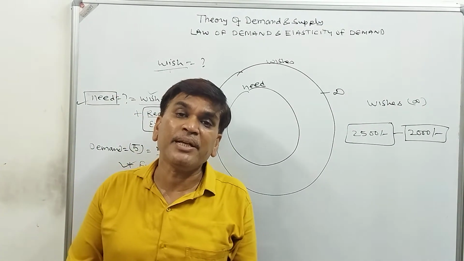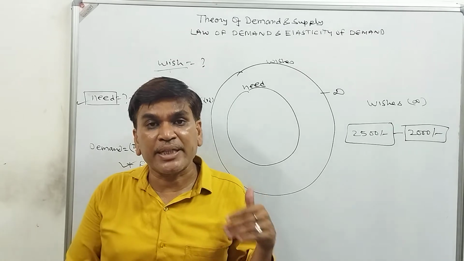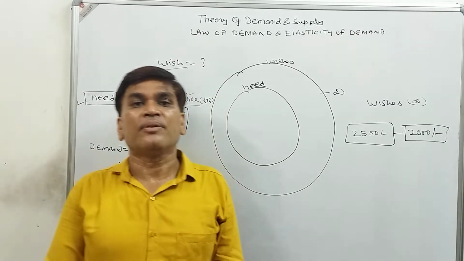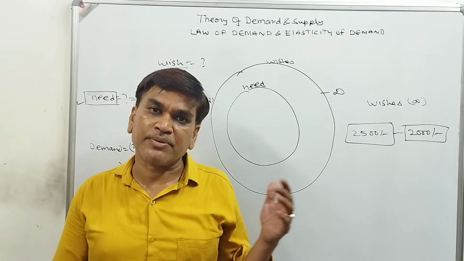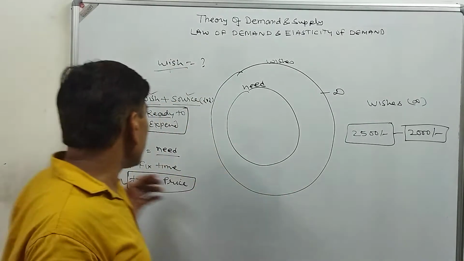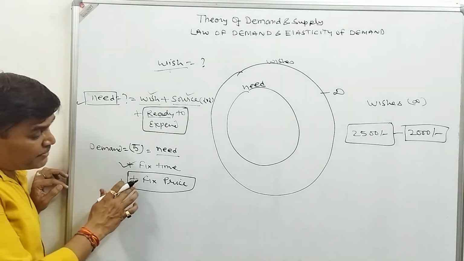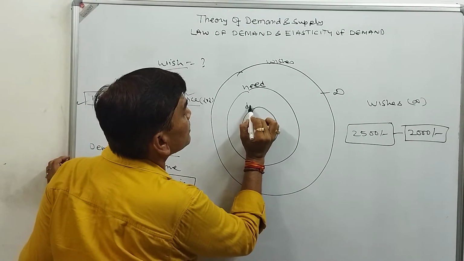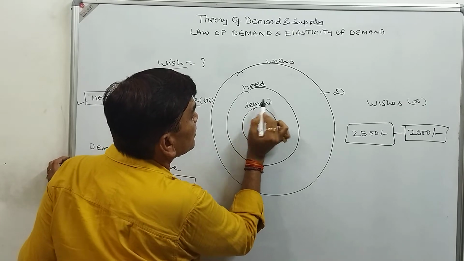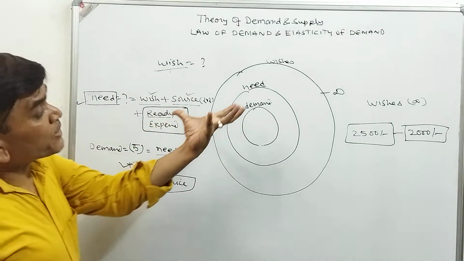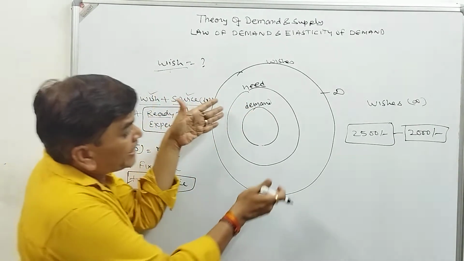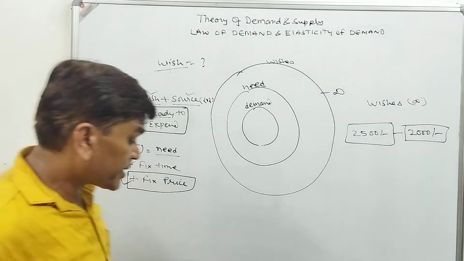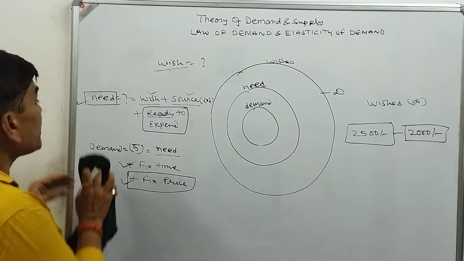So what is demand? Demand is quantity demanded at a fixed price in a fixed period of time. That is quantity, that is demand. Sometimes the time will not be fixed, sometimes the price will not be fixed. Wishes are more, needs have some limitation, and demand also has limitation, because demand requires 5 things.